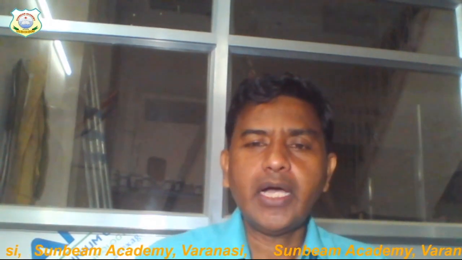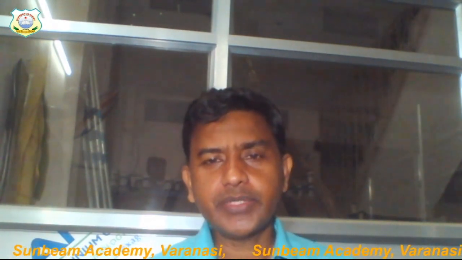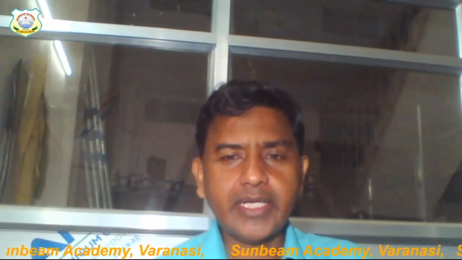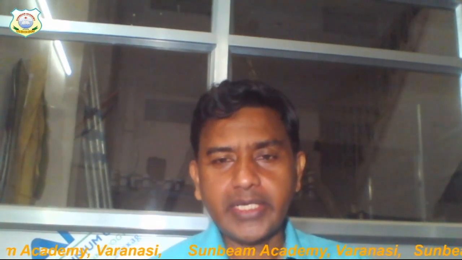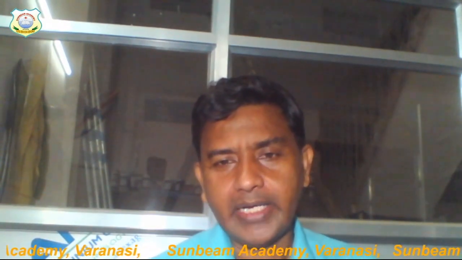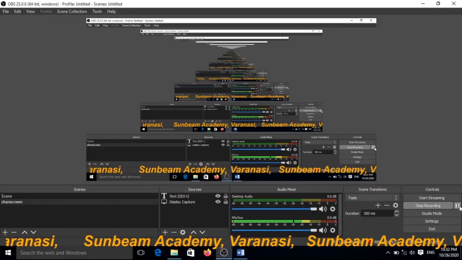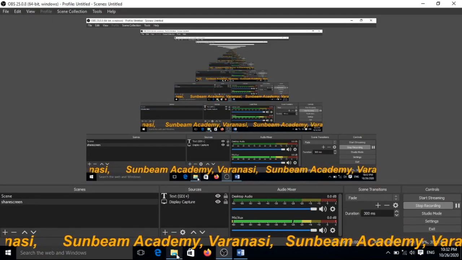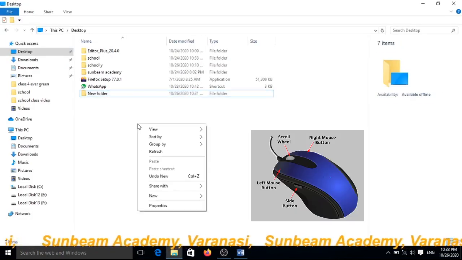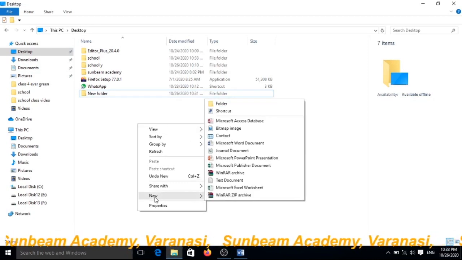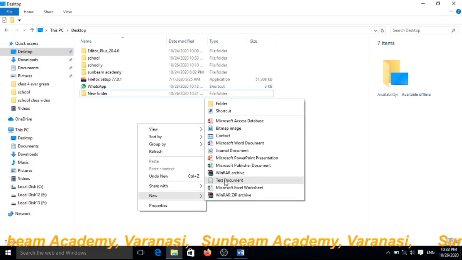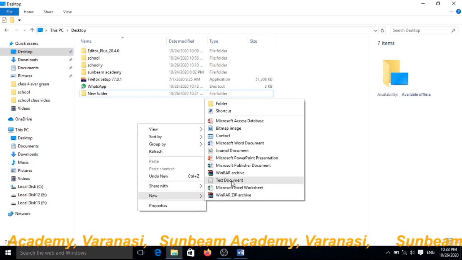And how to create a file? Yes students, let us see. Once again I want to share my screen to show how you can create a text file. Right click the mouse button, a window will appear and choose the new text document. When you choose this text document, a new text document will be created.